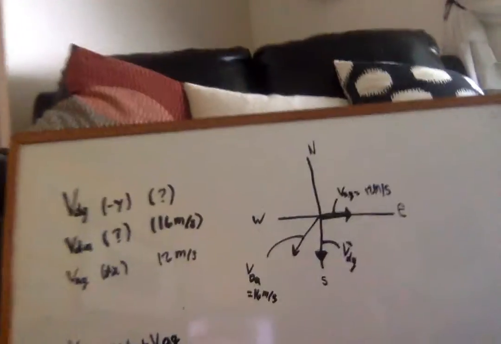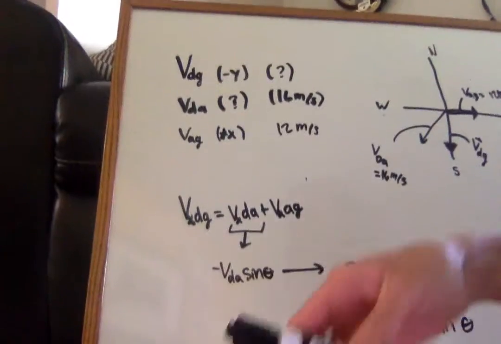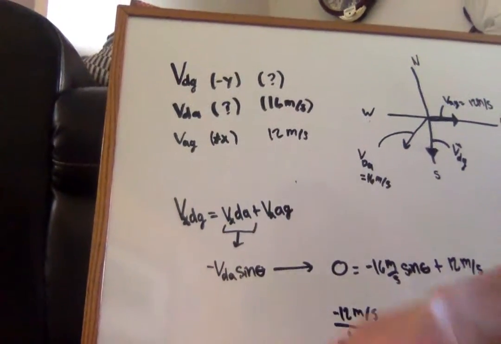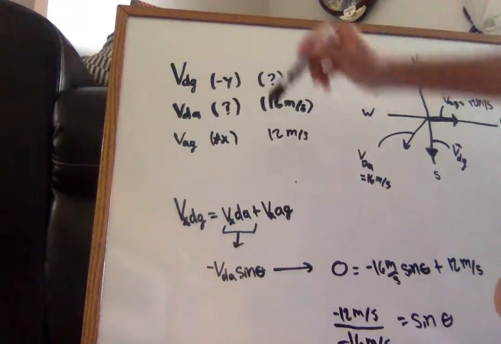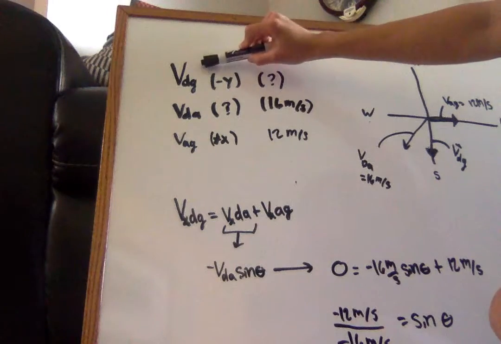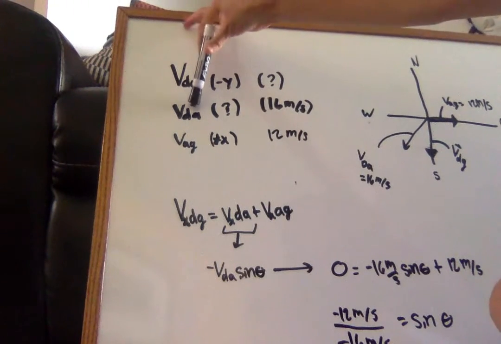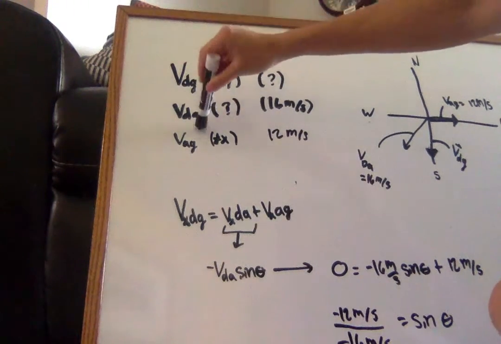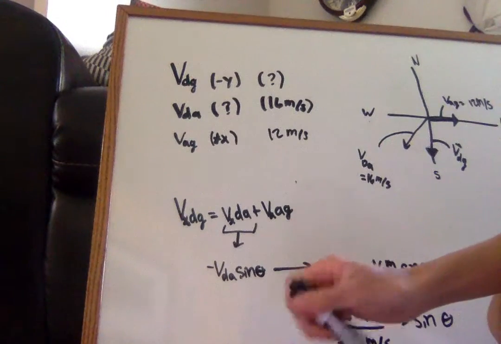So, to write that down and break down what that means, we have three components that we're looking for here: the velocity of the ducks relative to the ground, the velocity of the ducks relative to the air, and the velocity of the air relative to the ducks.